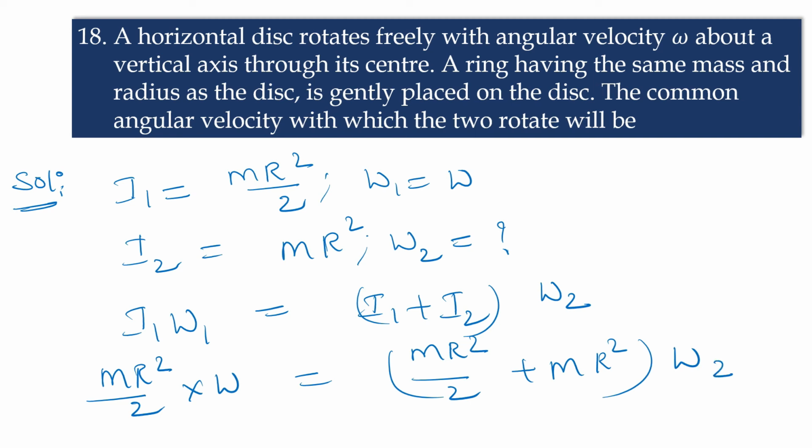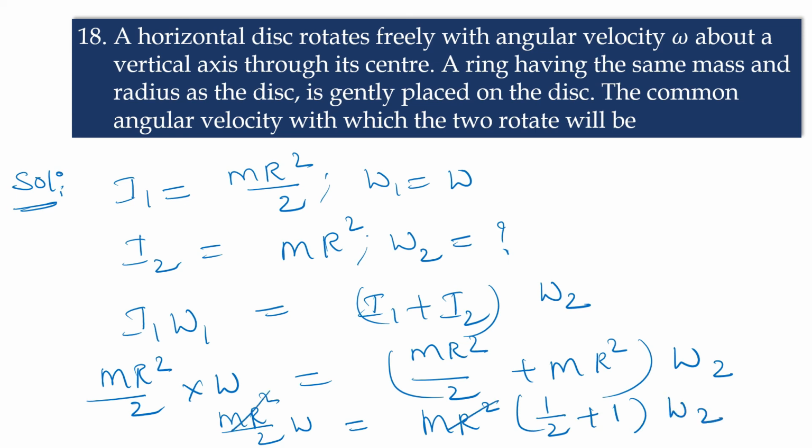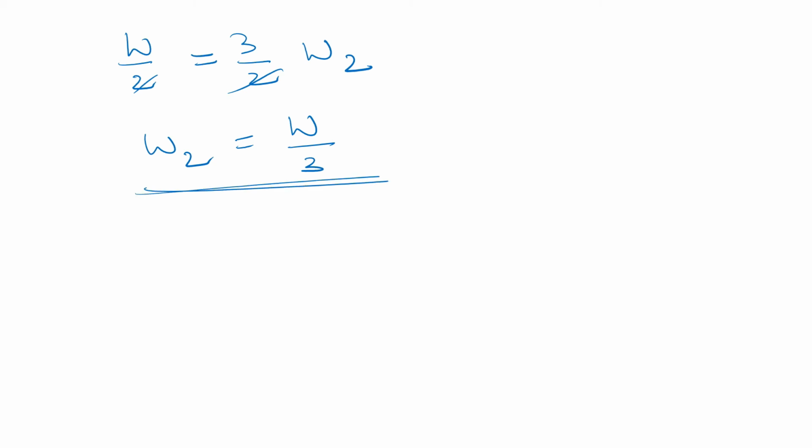Next we are writing mr square by 2 into omega is equal to, taking mr square as common, the remaining is (1 by 2 plus 1) of omega 2. mr square gets cancelled. Next, omega by 2 is equal to 3 by 2 of omega 2. 2 gets cancelled. So omega 2 is equal to omega by 3. This is the angular velocity. Next we will go to the next question.